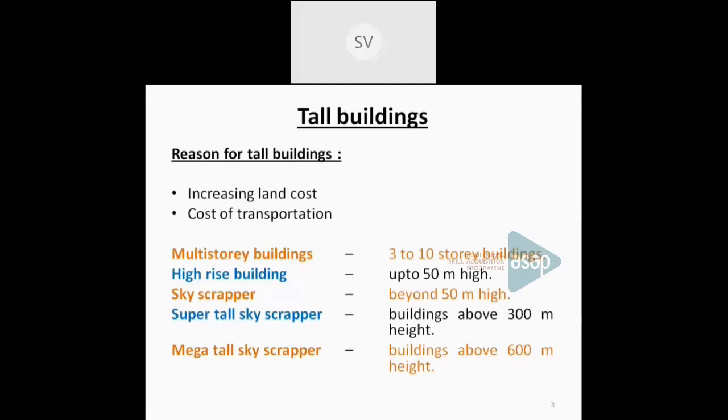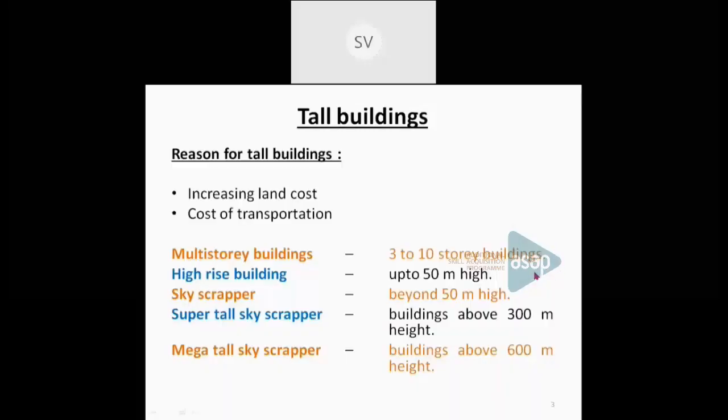Okay. Now, the tall buildings can be either a multi-story building, a high-rise building, or a skyscraper. These multi-story buildings are the buildings which have 3 to 10 story height. So that can be termed as a multi-story building. Now, high-rise buildings means the buildings up to 50-meter height. And buildings above 50-meter height can be termed as skyscrapers. And these skyscrapers can be super tall or mega tall. Super tall skyscrapers are buildings with height above 300 meters. And those above 600 meters are termed as mega tall skyscrapers.